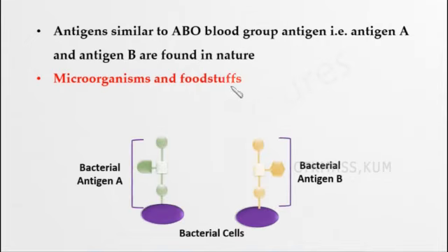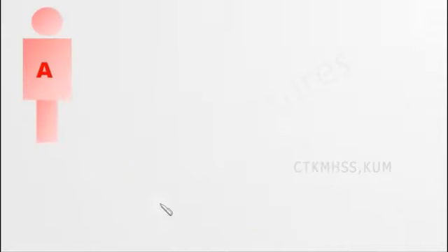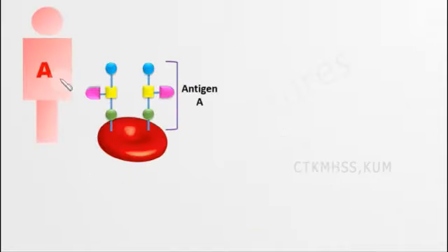Now we will see an example, a bacterial cell which contains antigen A and antigen B. So the bacterial cell contains both antigens. Now we will see how it works. This is a person with blood group A. So he has antigen A. Now this is the bacteria which enters the person, which has both antigen A and antigen B.